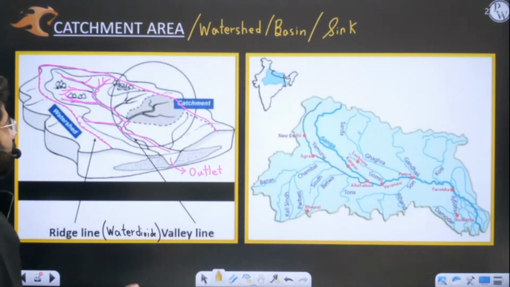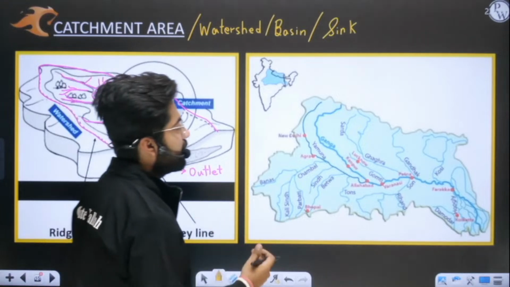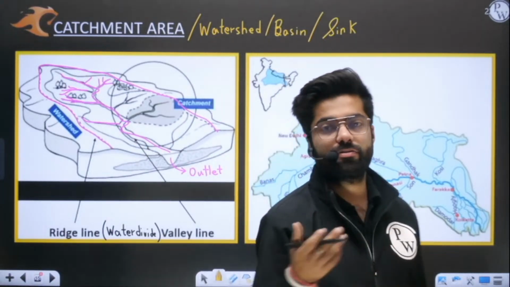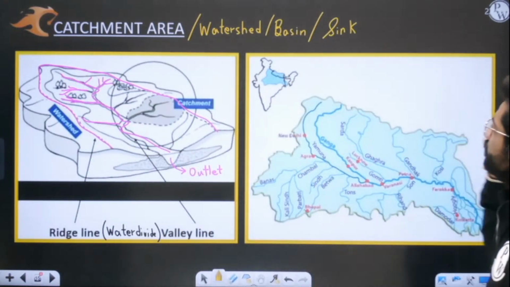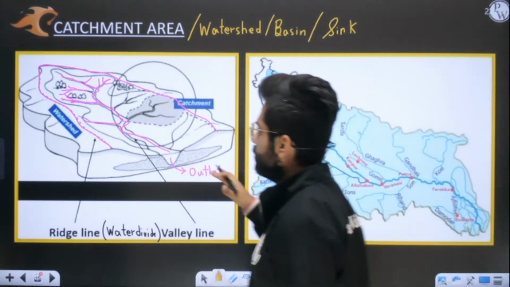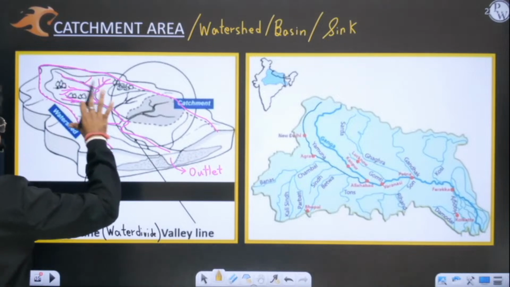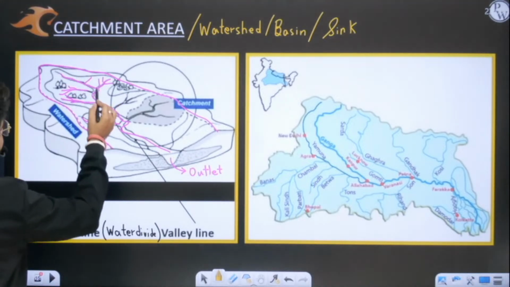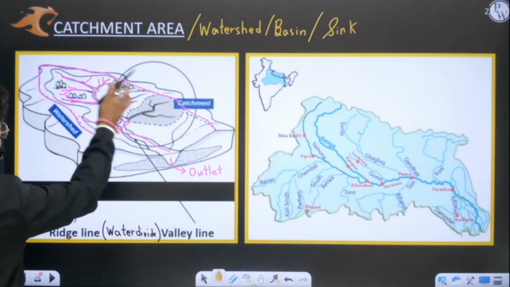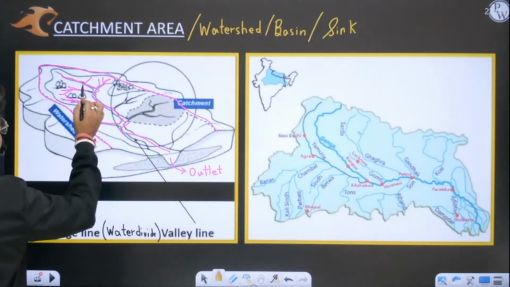And at last, I told you about the catchment area. Catchment area is also known as watershed. It is also known as basin, or you can say sink. It is an area in which whenever rainfall is there, it will ultimately drain off to the main river. Whatever water is falling in this area will reach your main river.